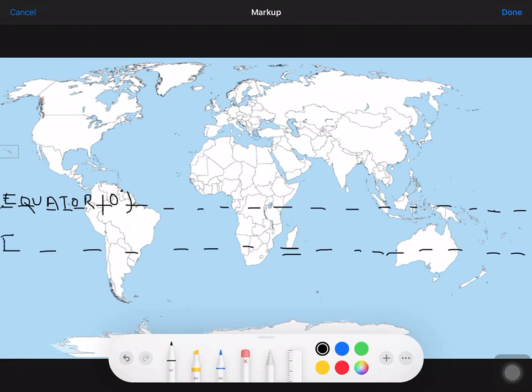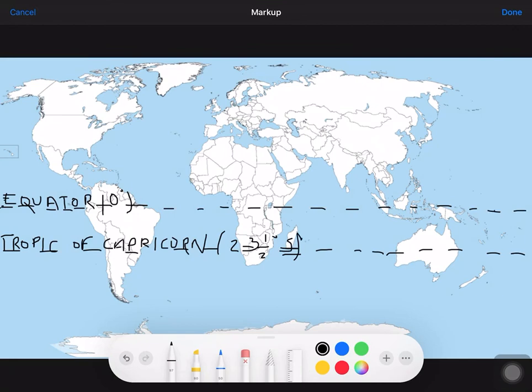And after you have done so, again near the margin, you will write the whole thing, Tropic of Capricorn. Write smaller because I am writing on the tablet, it's coming as a little untidy, but your work should be very tidy. And in bracket, you will write 23.5 degrees south.